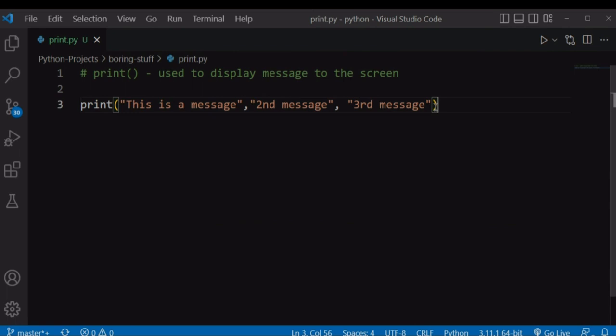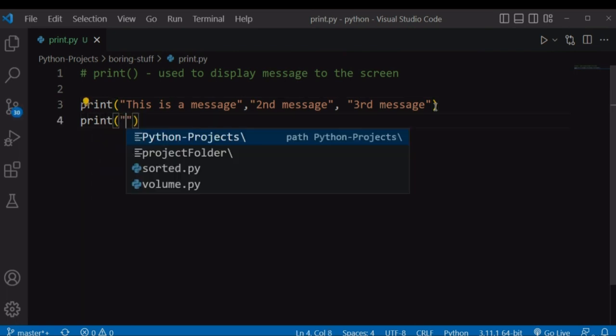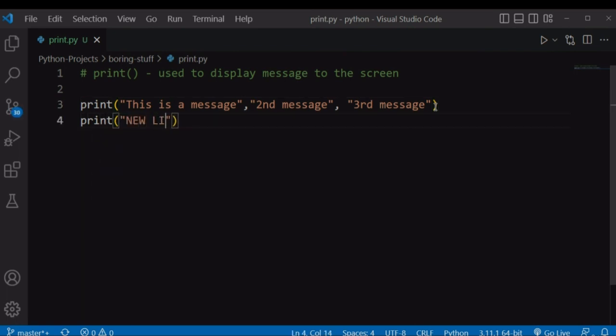Before we talk about the end argument, let's write another print function that says new line.